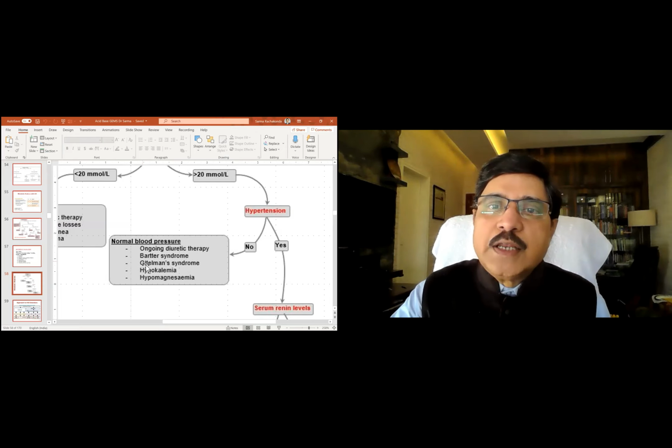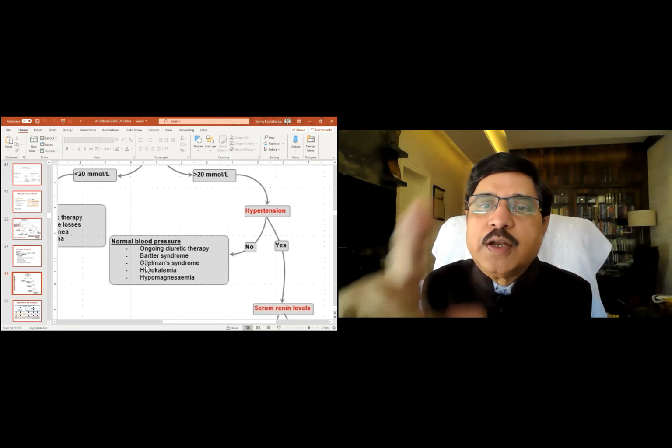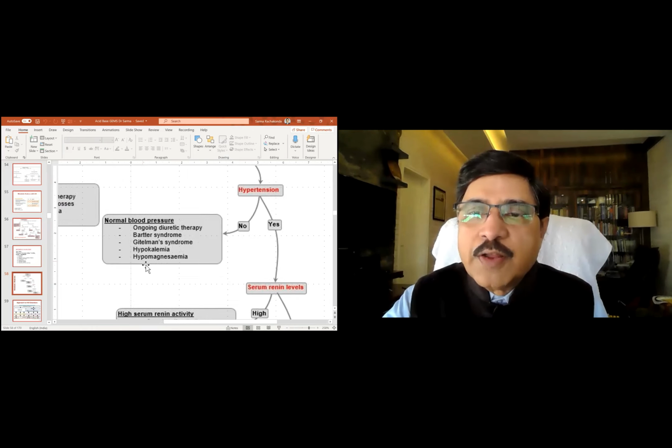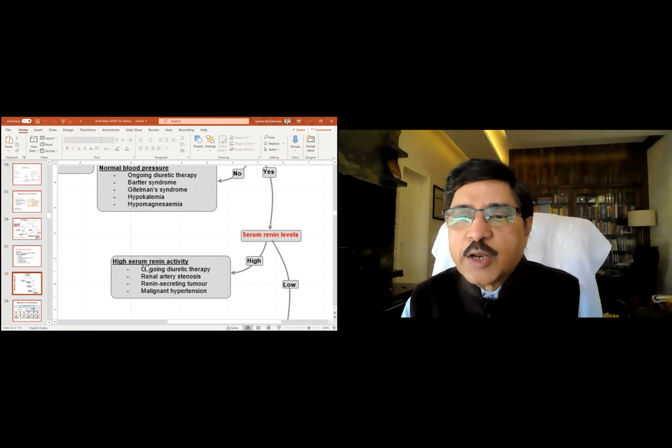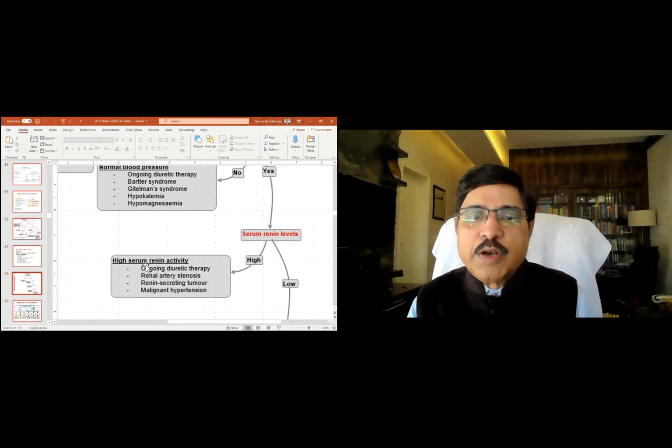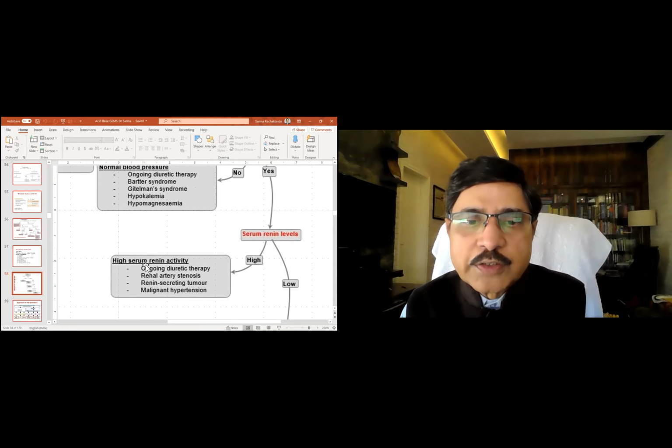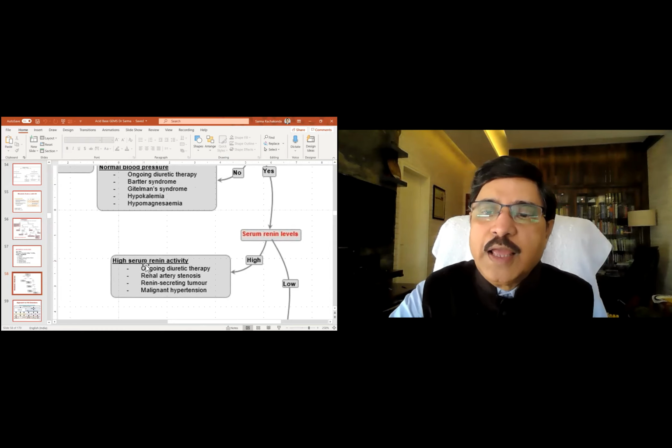Suppose the BP is elevated and the chloride is more than 20 and there is no addition of any alkali, then look at the serum renin. Is the serum renin high or low? If the serum renin is high, ongoing diuretic therapy, renal artery stenosis, renin secreting tumors, malignant hypertension are the answers.